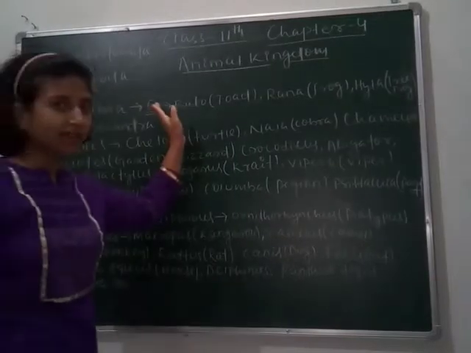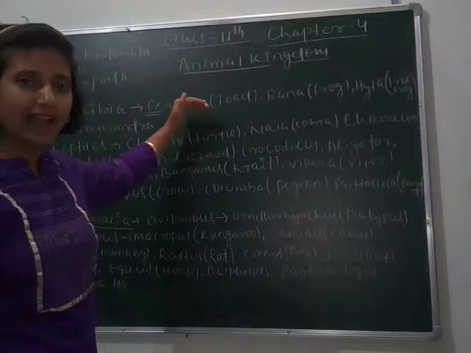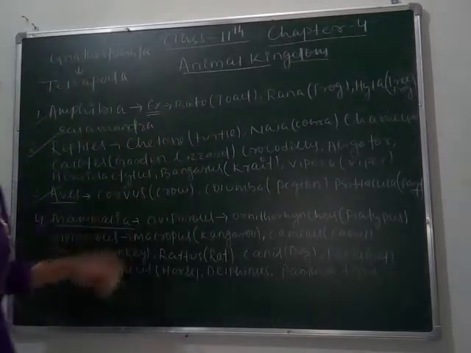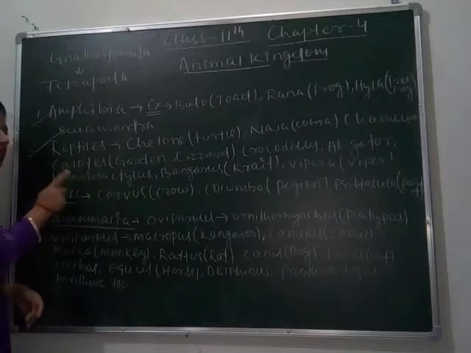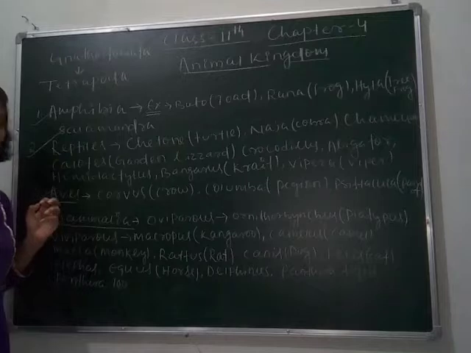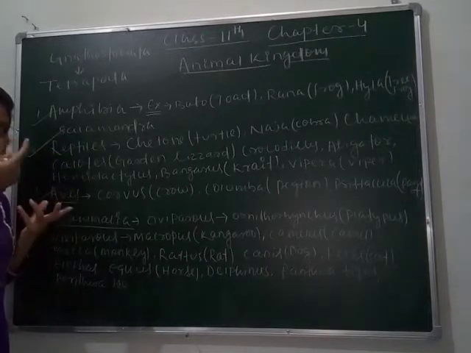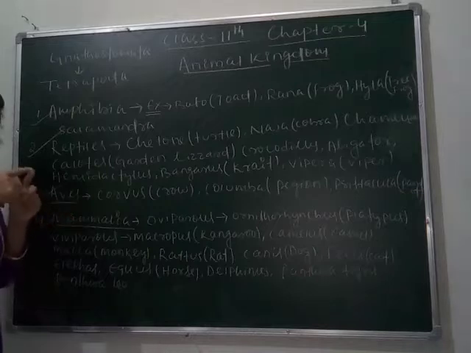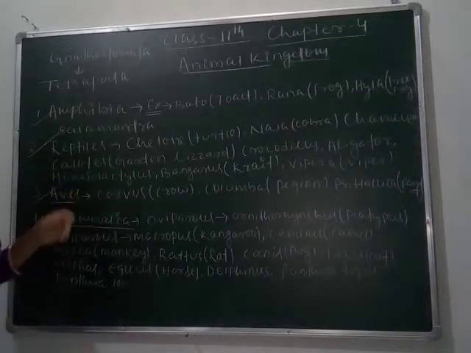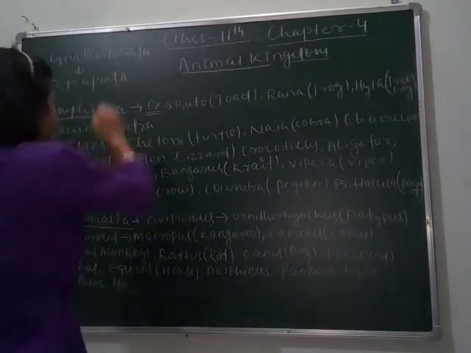And look at the blackboard. Here are some examples. They are written with the biological name and English name. You have to take a screenshot of it, write it in your fair notebook, and learn it properly because they are so tough. But don't think they are so tough, because you can do it. You can learn it while doing any work, or you can make a chart of these biological names and learn. So let's start. The first topic we will study is amphibia.